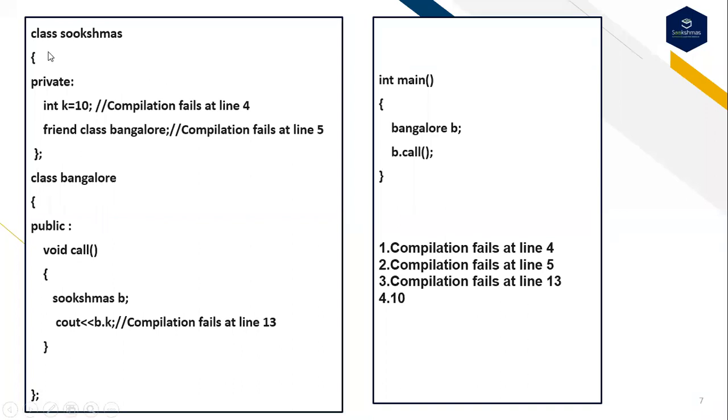This is the next question. Class Sukshmas has a private int k equal to 10, and this is the concept of the friend class. What exactly is the friend class? When one class is a friend of another class, this concept we call a friend class. And what exactly is the syntax?